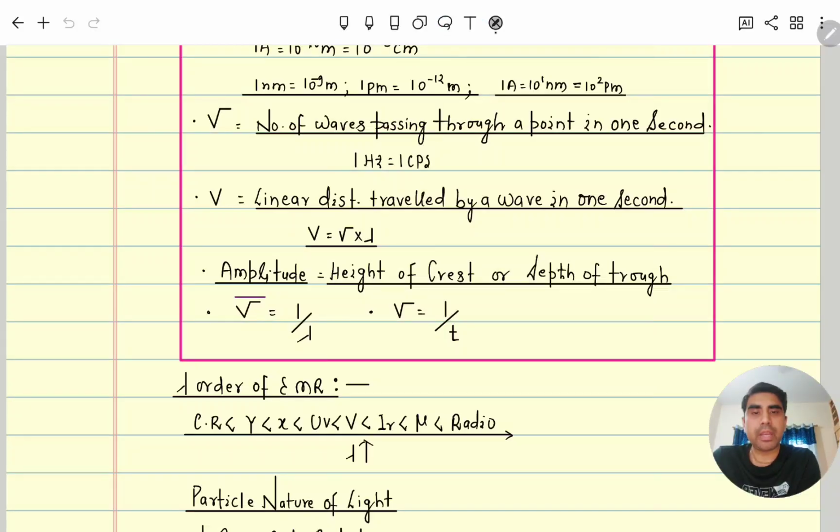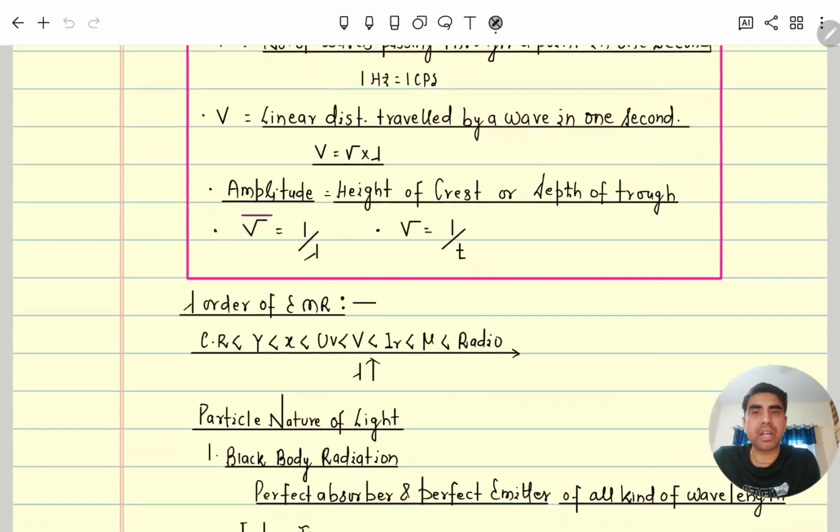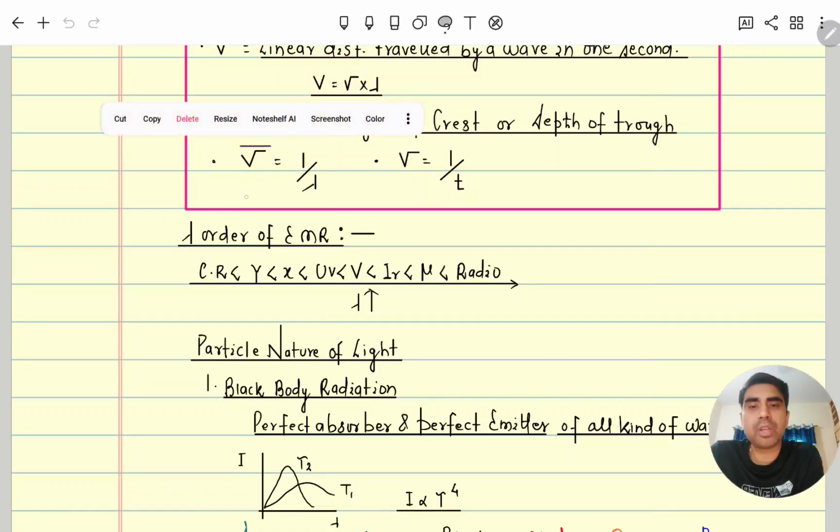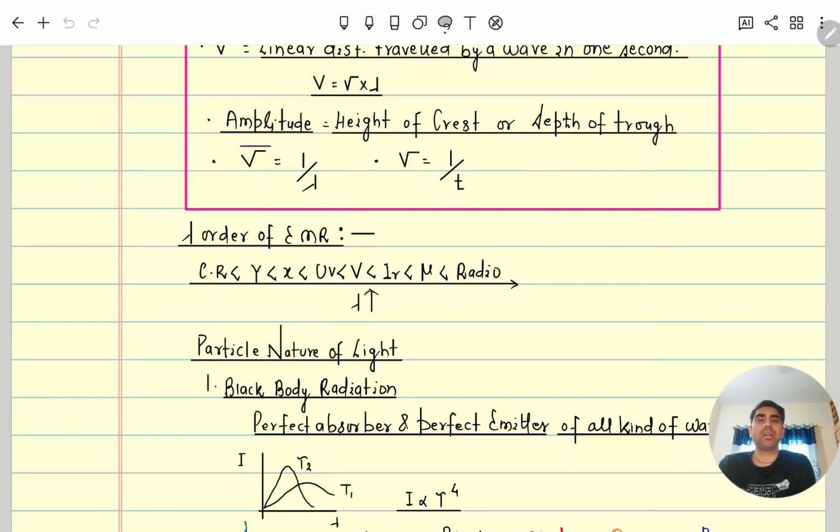Amplitude of a wave: either the height of the crest or the depth of the trough is called the amplitude of any wave. This, nu bar, is the wave number, which is the reciprocal of wavelength, and this is the time period, which is the reciprocal of frequency. Its unit will be per meter, and the unit of time period will be second per cycle or per hertz.